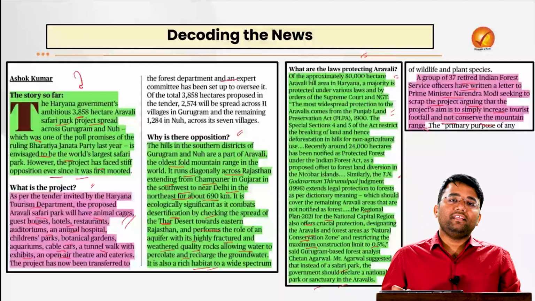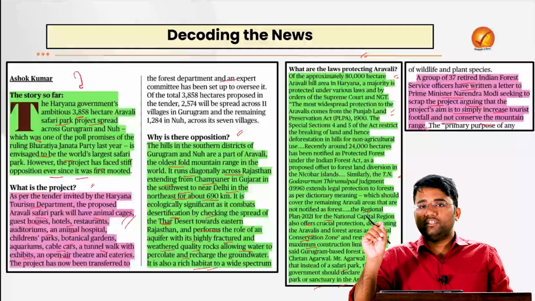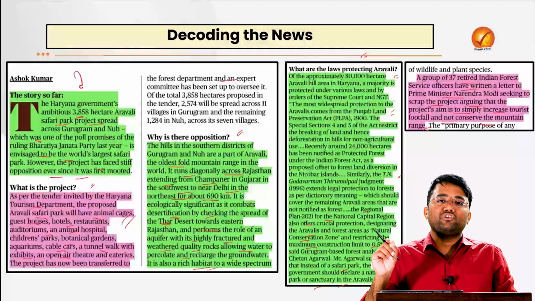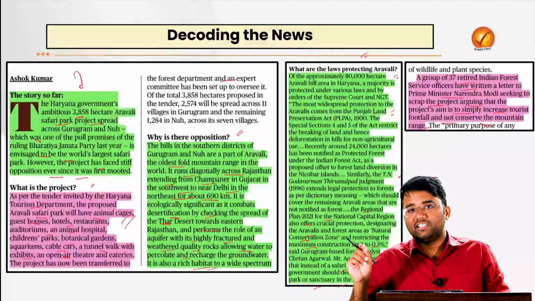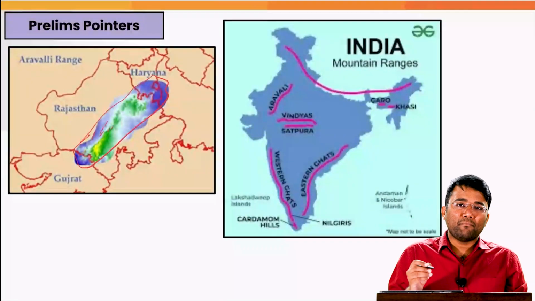Now you people tell me in the comment box which are the examples of in situ conservation methods and which are the examples of ex situ conservation methods for flora and fauna. Also, you should keep an idea about the major mountain ranges in India.